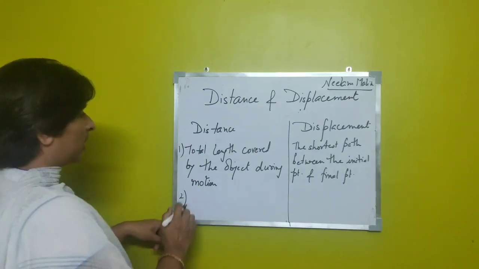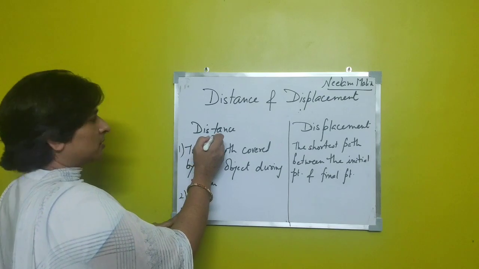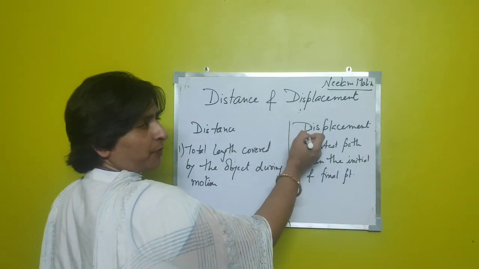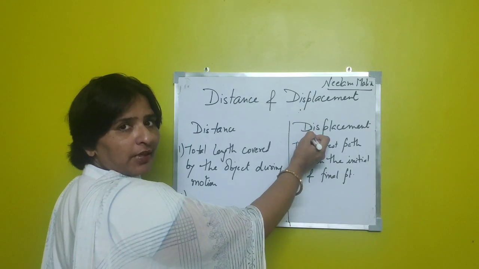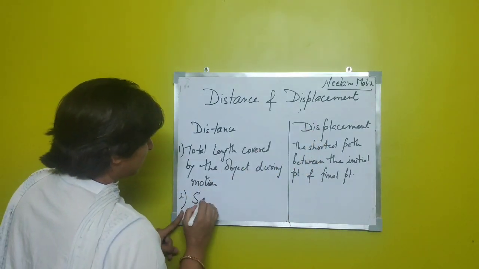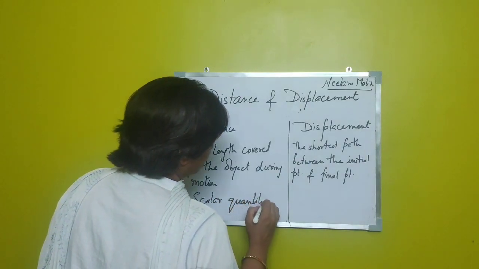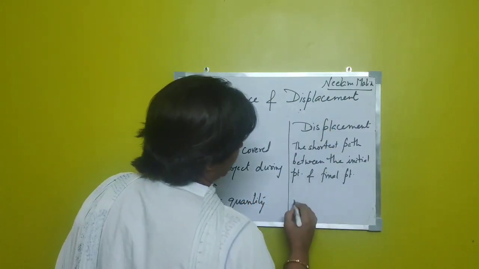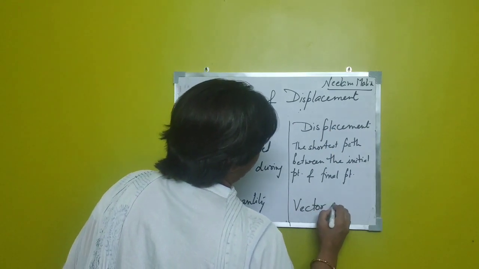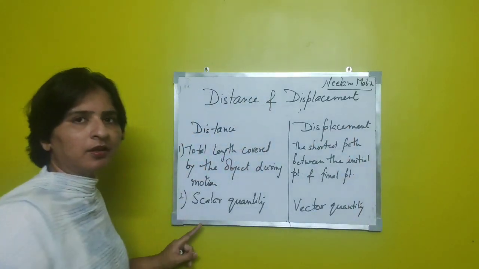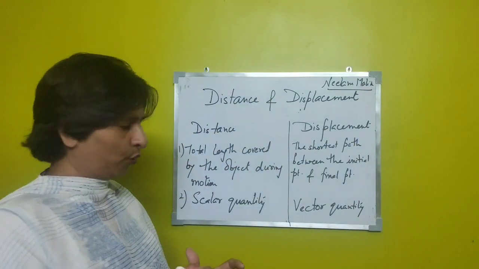The second is that distance only requires magnitude for the description and displacement requires magnitude as well as direction. So distance is a scalar quantity and displacement is a vector quantity. So this is what we conclude.